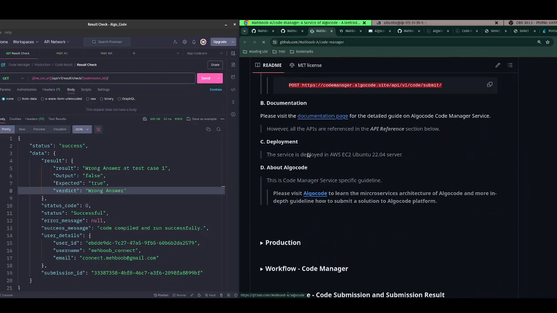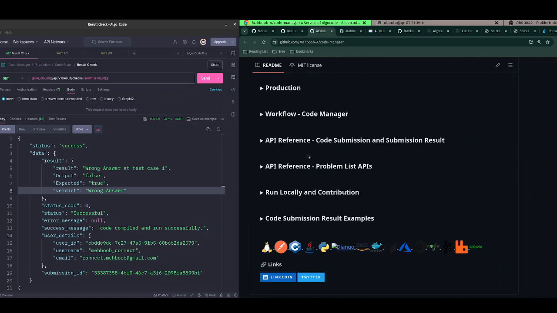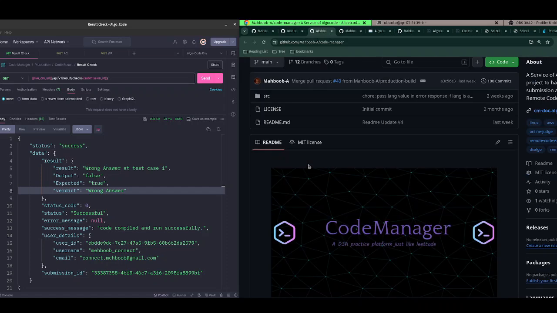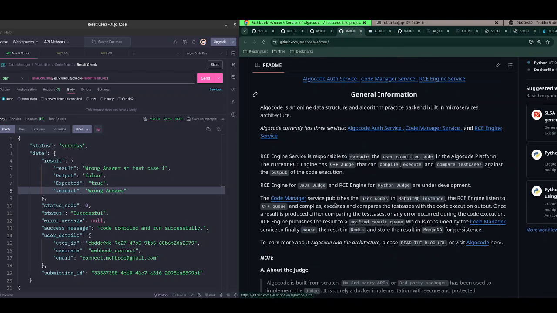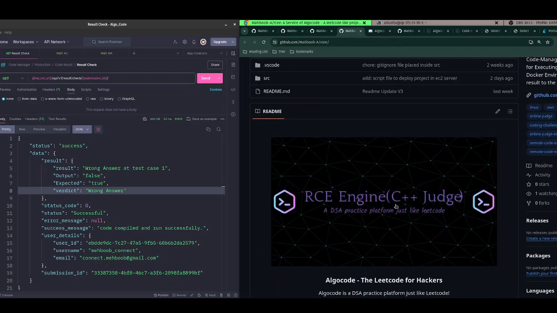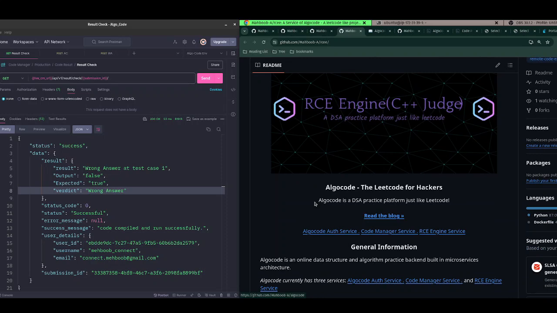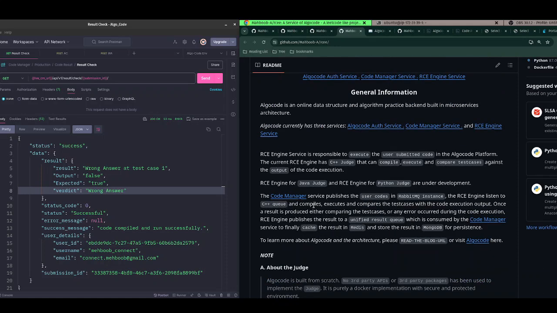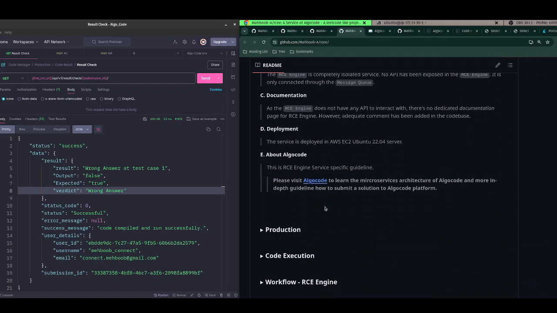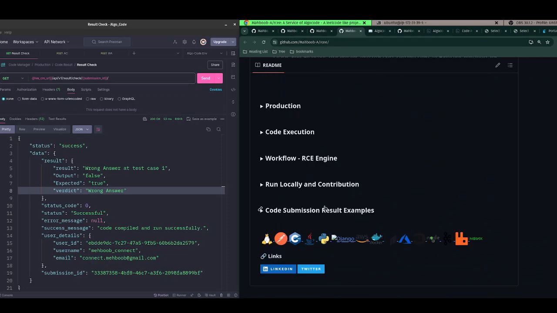I have written service-specific documents, Git readme, so you will not be lost. And the RC engine currently has a C++ version, and I'm building the backend, sorry, the Python jar, and one of my friends is working on the Java jar, so I'll be updating soon when all the other jars are developed.